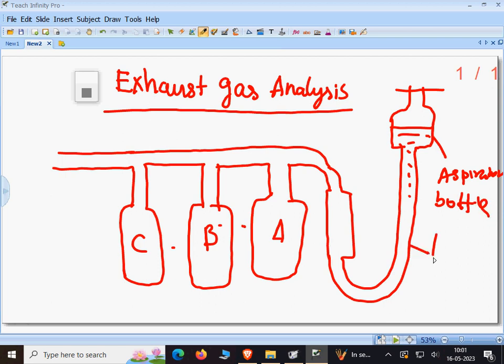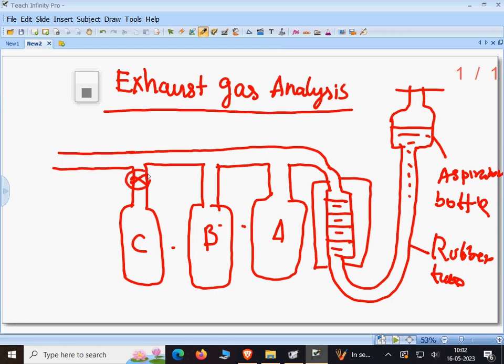This is the rubber tube. This is in closed condition. This is a valve. C, B, A. This is D.